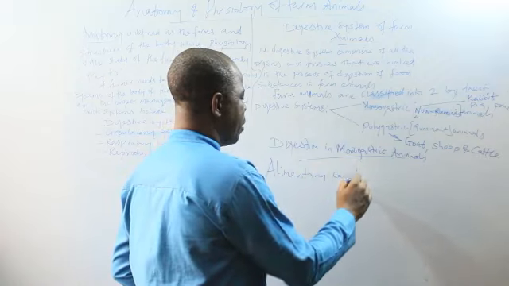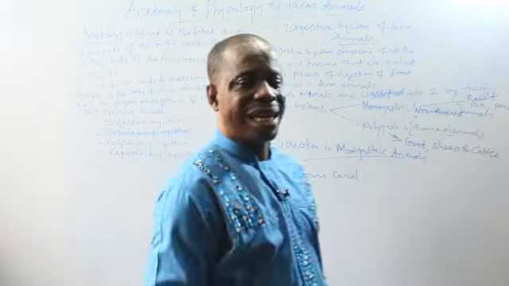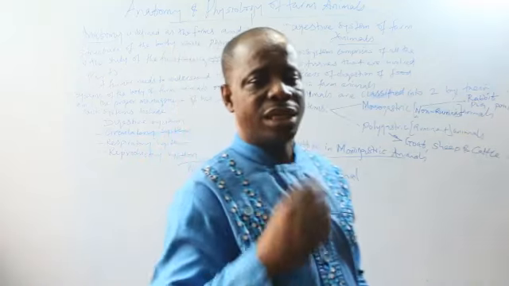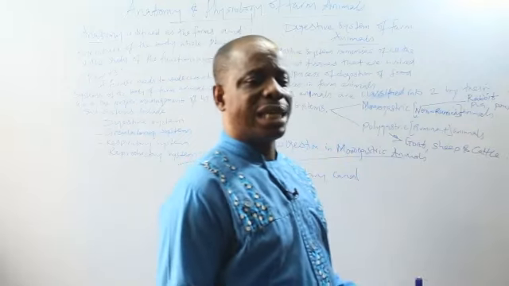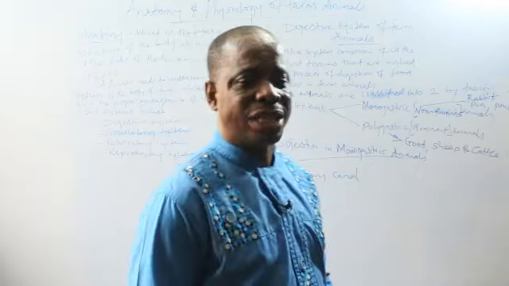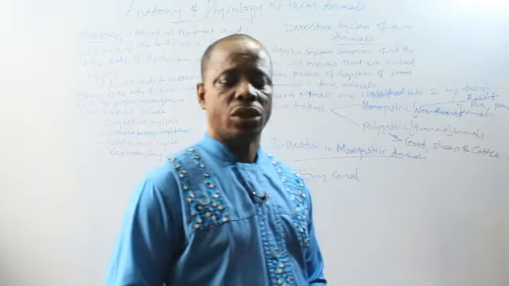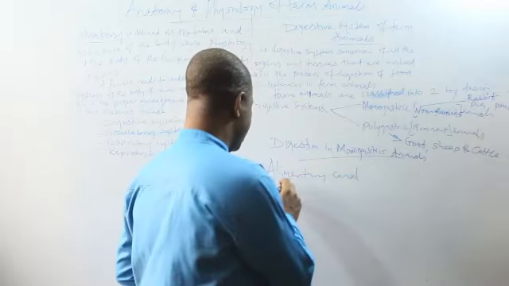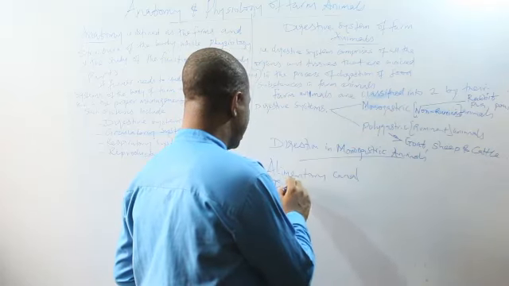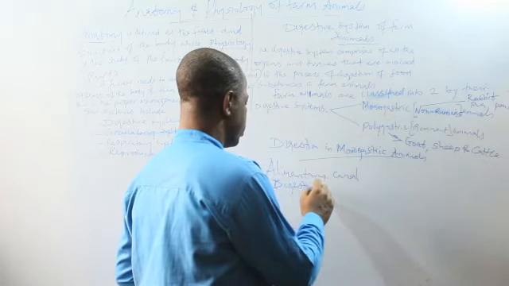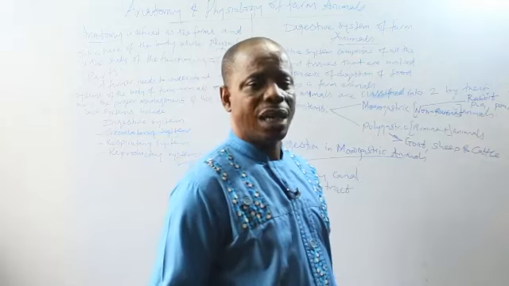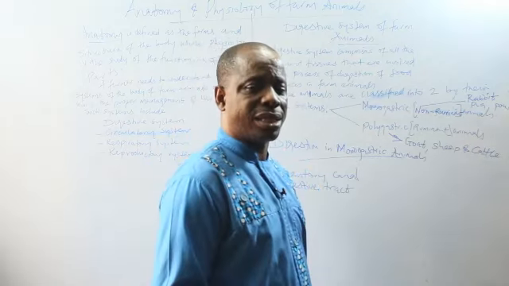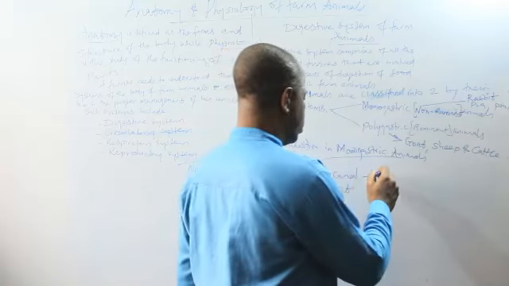Now, along this alimentary canal, there is a section where digestion can take place, and that section is called the digestive tract. The digestive tract runs from the mouth and ends at the small intestine or ileum.